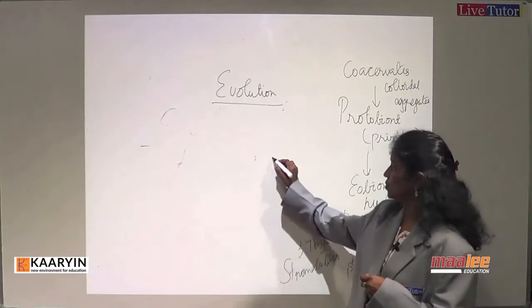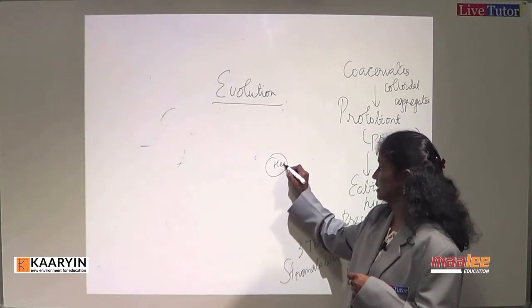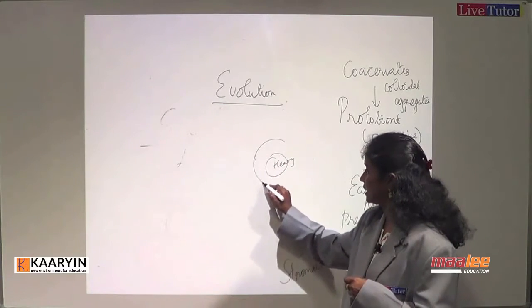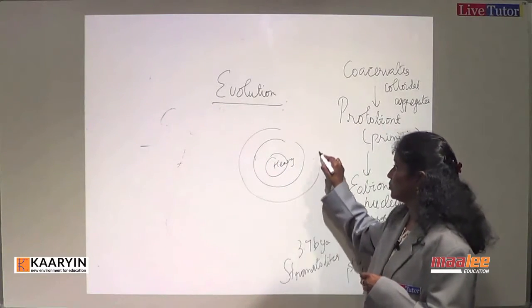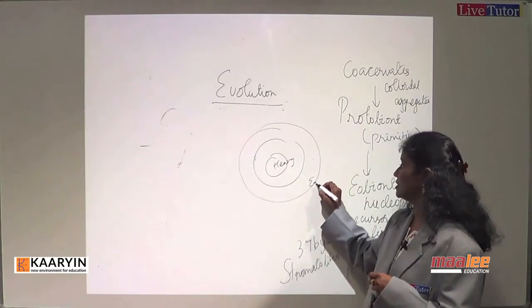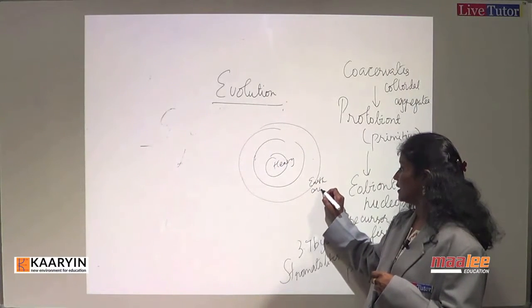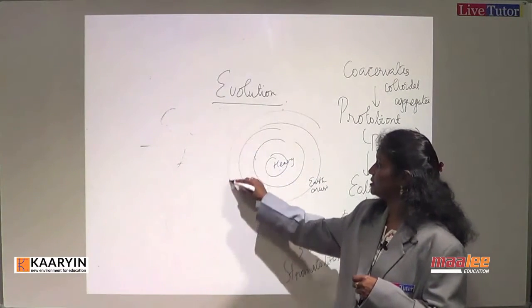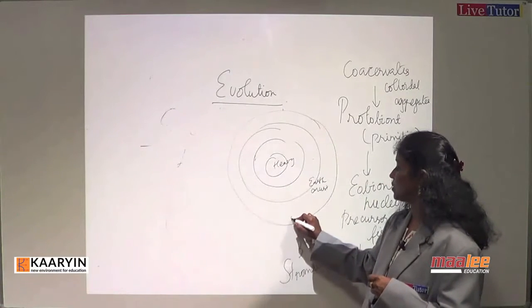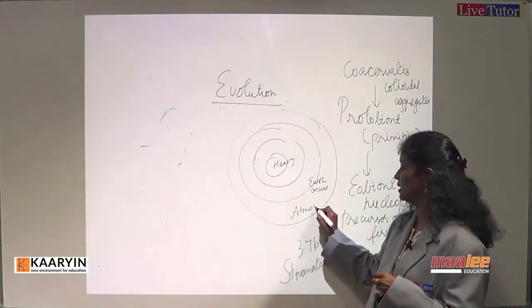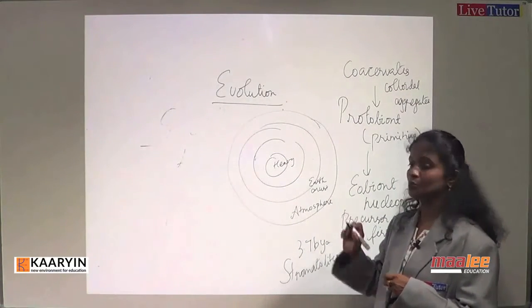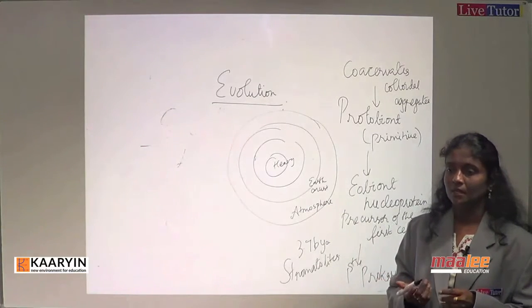The inner core was occupying heavy elements like nickel and iron. The lighter elements started floating, so we find lighter elements in the Earth's crust, and in the atmosphere the much lighter elements started floating.